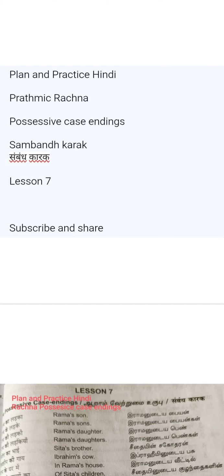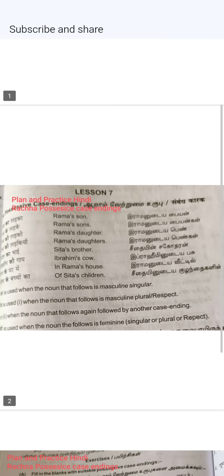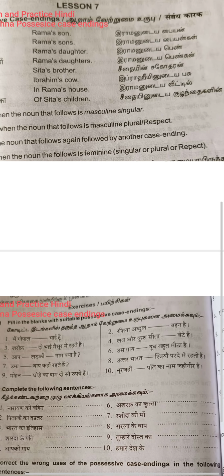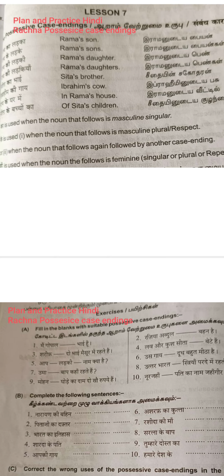Today we will see Prathamik Rachna lesson 7: possessive case endings, Sambandh Karak. For possessive case ending we say Sambandh Karak in Hindi. So we'll go to the lesson now. The possessive case ending. First one: Ram ka ladka.